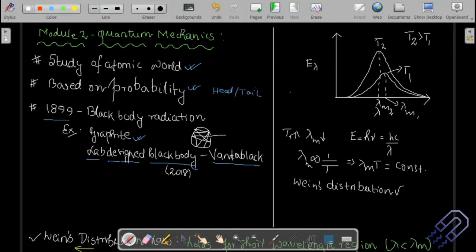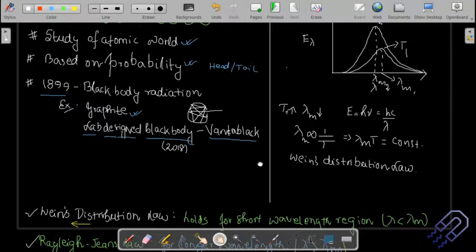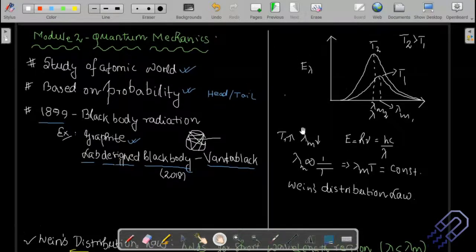This is actually called Wien's distribution law. So this is everything about this curve. This curve was experimentally observed. There was no theoretical interpretation given for this. Later on, the theoretical interpretation started. What are those theoretical interpretations? The first theoretical interpretation was Wien's distribution law.